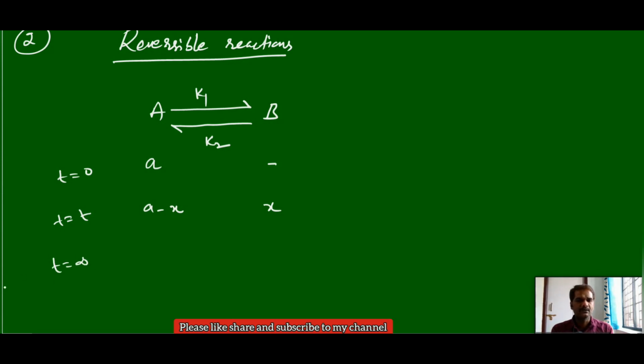At time t equal to infinity, what happens? Some more amount of A can convert, let us assume the equilibrium amount, then you will get the equilibrium amount of B. Whatever amount of A is consumed, the same amount of B we will get. Infinity time does not mean a lost time or complete consumption of A, but some amount of A is consumed. That only will change from reactant to product and product to reactant. So we still have some amount of A, even at infinity time.